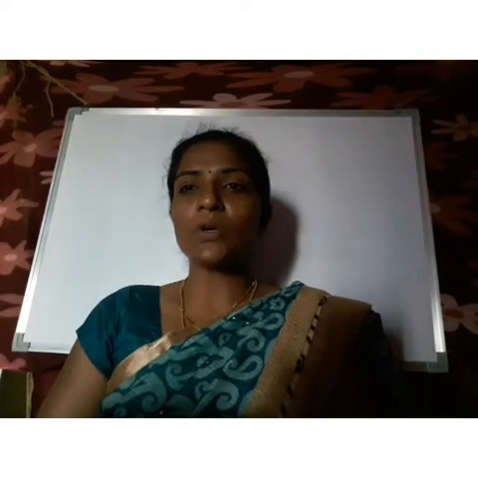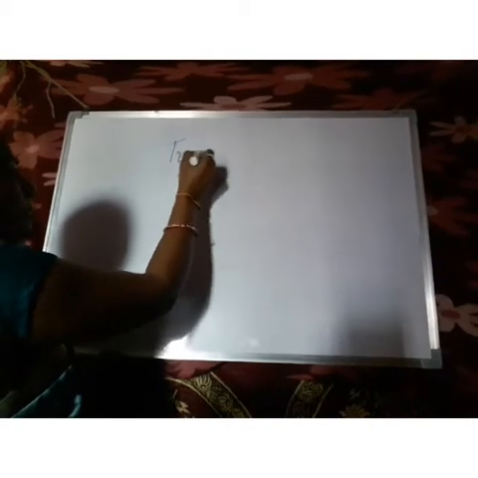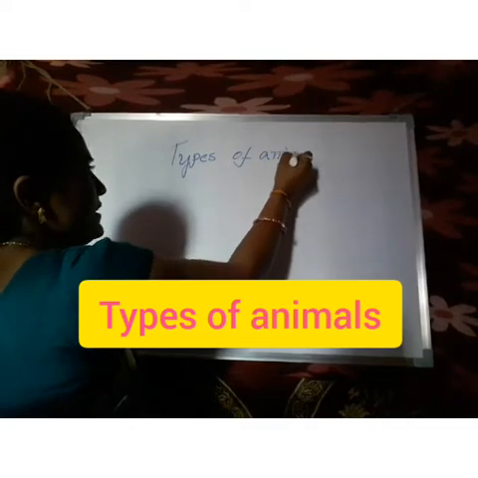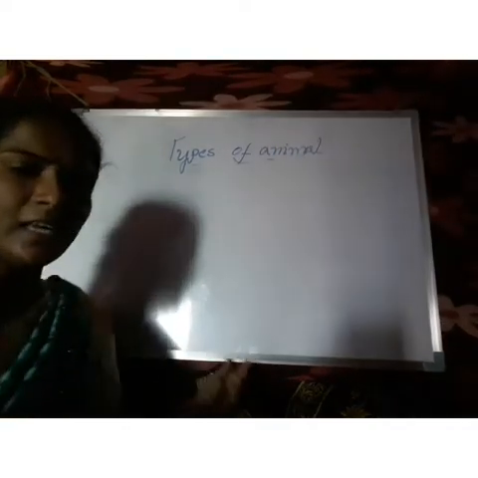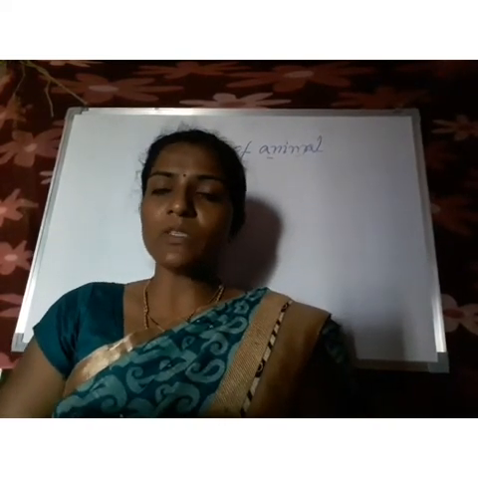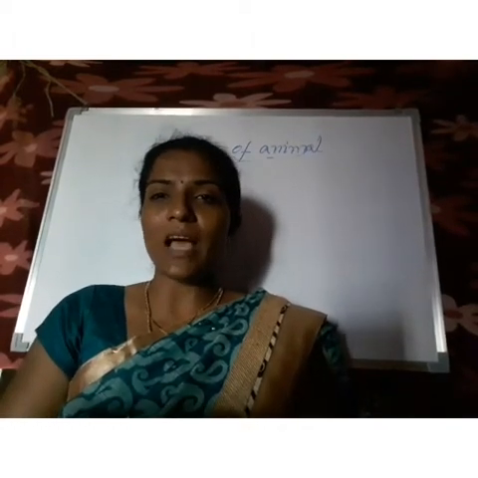See, come on children, in your previous classes I told about the types of animals. Let us see the types of animals. This is extra knowledge, based on their living habitat. So habitat means what? The natural living place of a particular animal is called habitat.